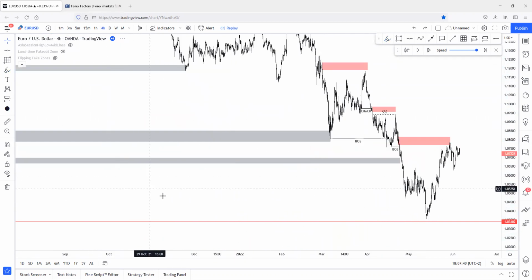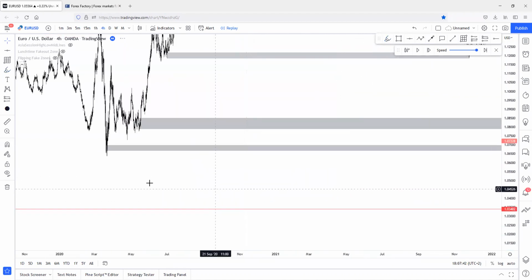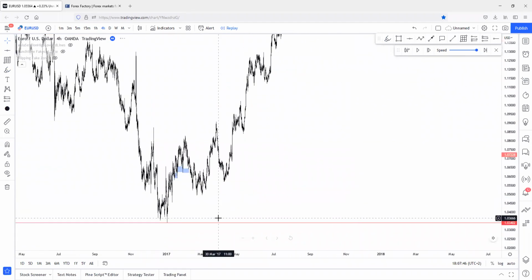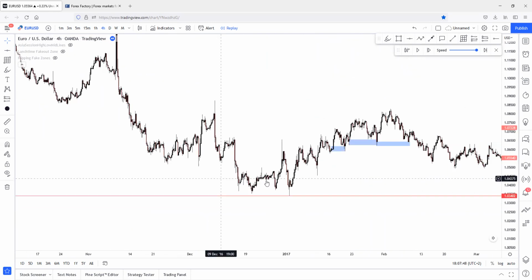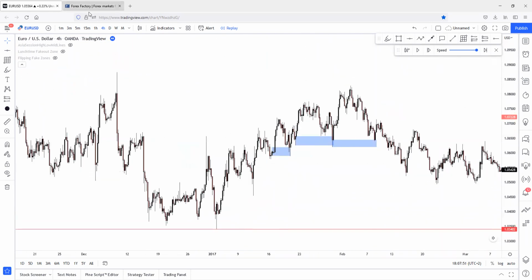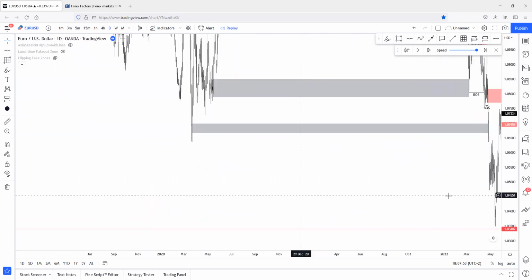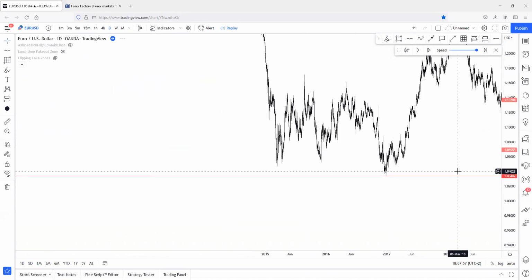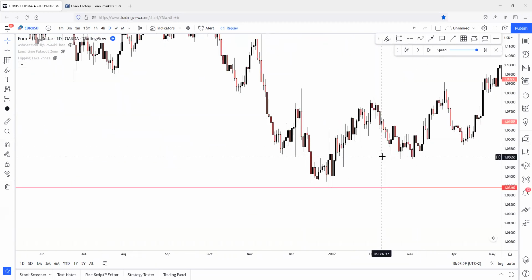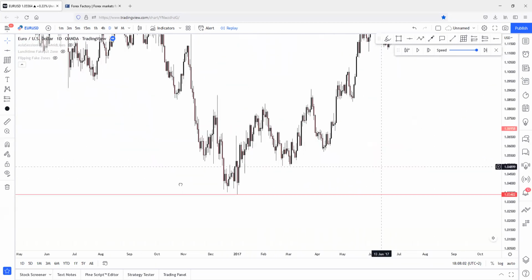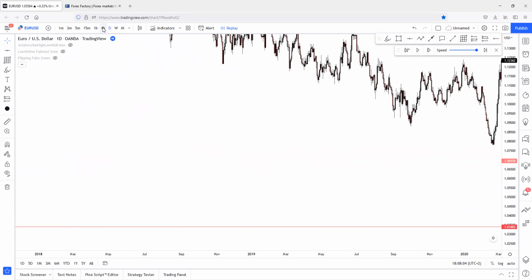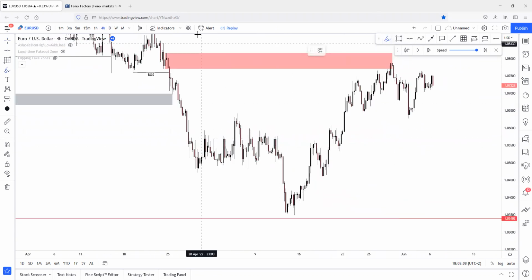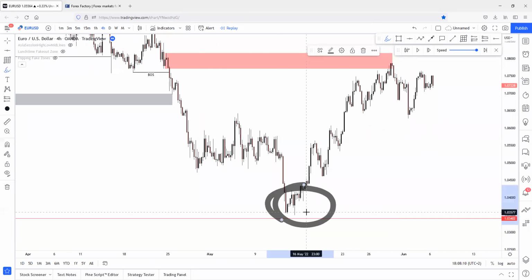Okay, so let me just go to the 4-hour chart and see if there was any demand reaction in this region. On the 4-hour chart, there isn't any clear demand reaction. Let me just check the daily chart. Daily chart right here. No, on the daily chart, there wasn't any demand reaction either. So basically, price just reversed on a weekly low point right here at this region. So this point right here was a weekly low reversal.